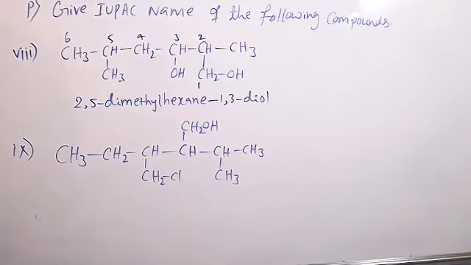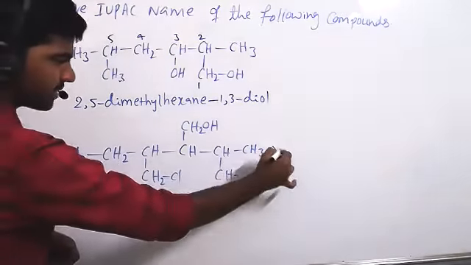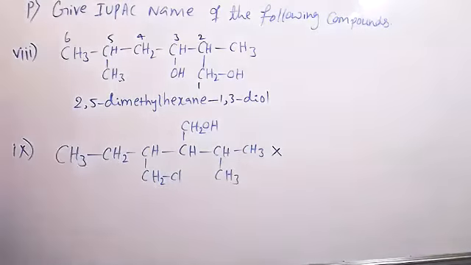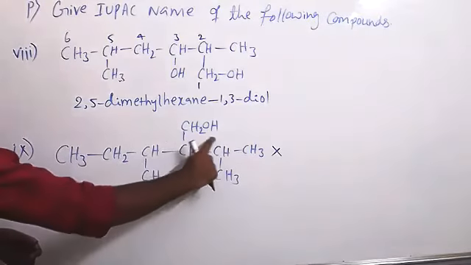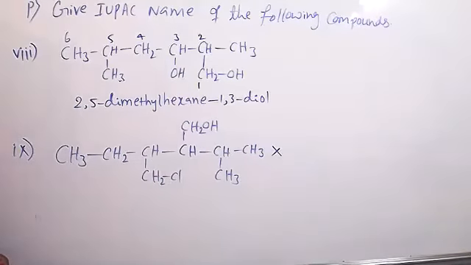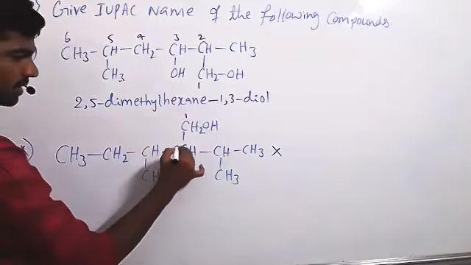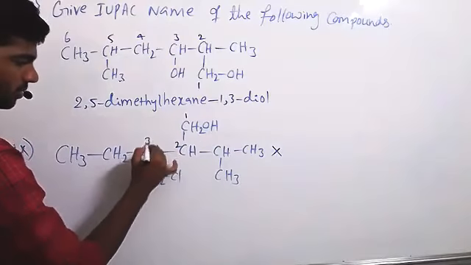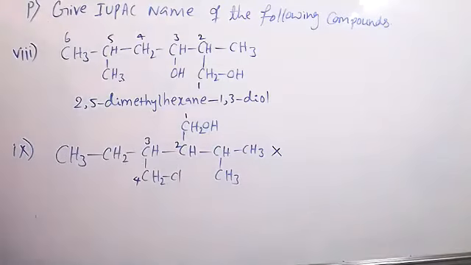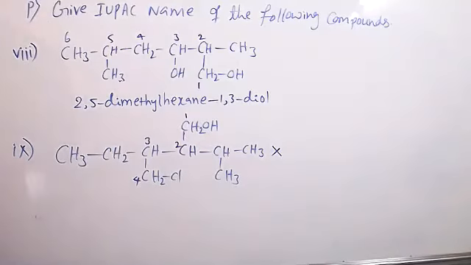Okay, look at this molecule. The longest carbon chain here is 1, 2, 3, 4, 5, 6. But we are not selecting this as the longest carbon chain, because attached CH2O and CH2Cl are there, so it's not possible to give the name directly. So we select this as the first carbon, this second, this third, this fourth. We select the longest carbon chain here, with only 4 carbon atoms.